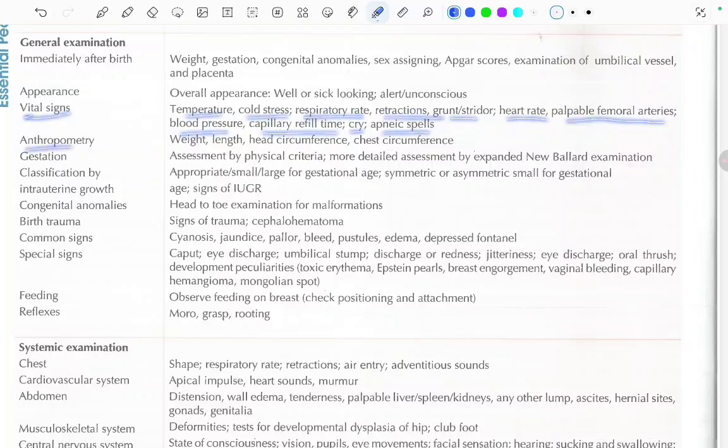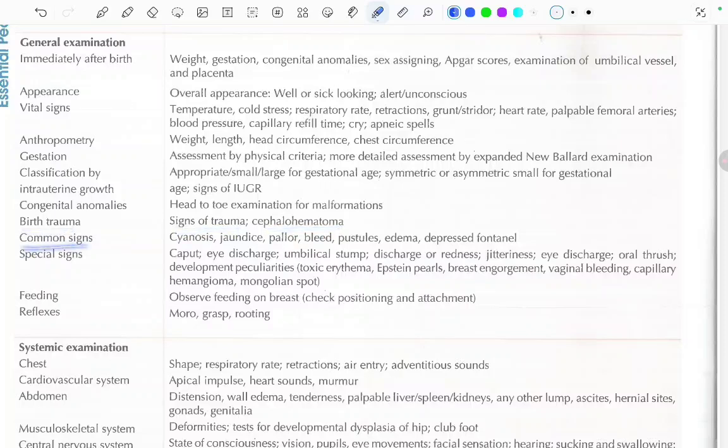In anthropometry, we have to take the weight, length, head circumference, and chest circumference. Gestation assessment by the physical criteria, and more detailed assessment by the expanded New Ballard examination. Classification by the intrauterine growth: appropriate, small or large for gestational age, symmetric or asymmetric small for gestational age, or signs of IUGR. Congenital anomalies, head to toe examination for malformations, birth trauma, signs of trauma, and cephalhematoma.